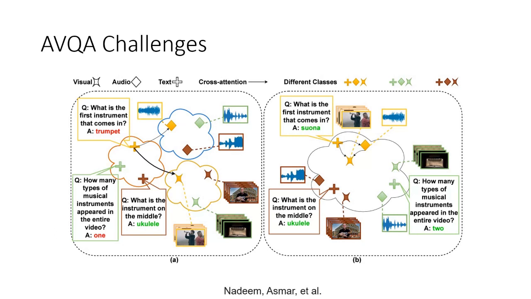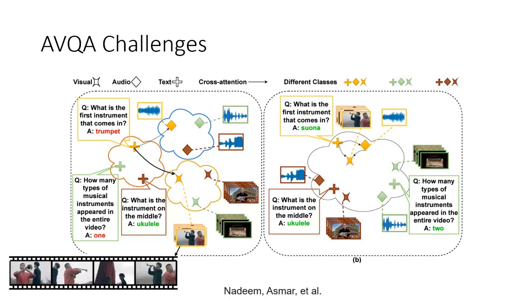In figure A, we have the results from a state-of-the-art AVQA method. Look at the first question here in the yellow class. Just to point out, the yellow class means that all the things which are part of one sample, the question, the audio, and the visual, are one class. Similarly, green and brown are the same three modalities, but in a different class. The first question: what is the first instrument that comes in? The state-of-the-art method answers trumpet, which is red, meaning it's wrong.